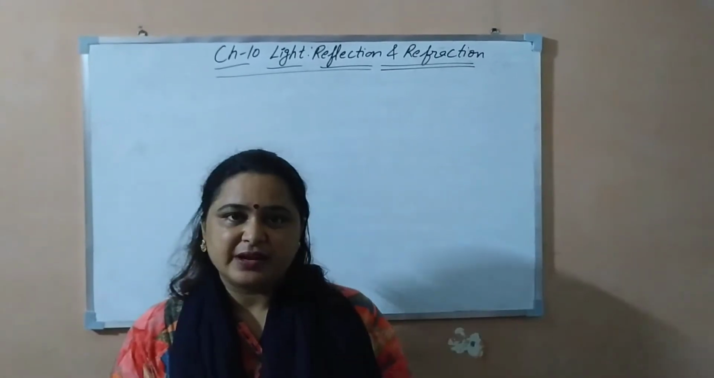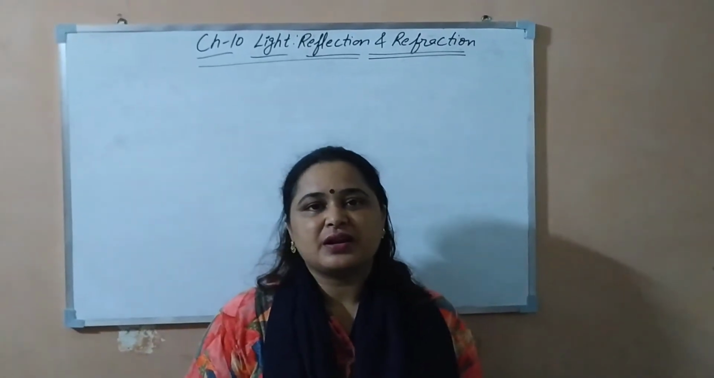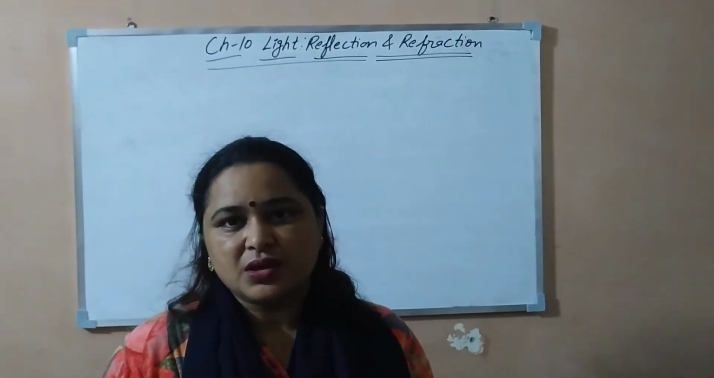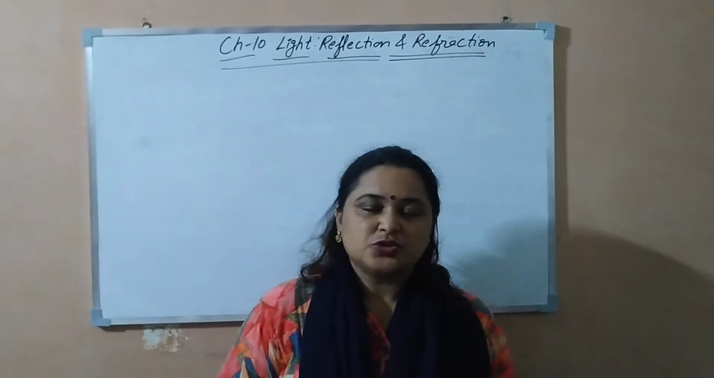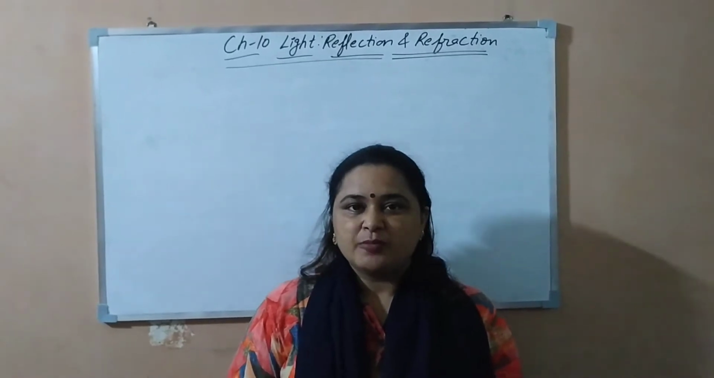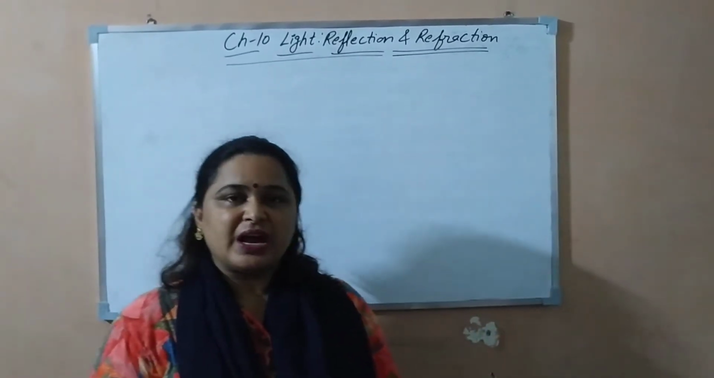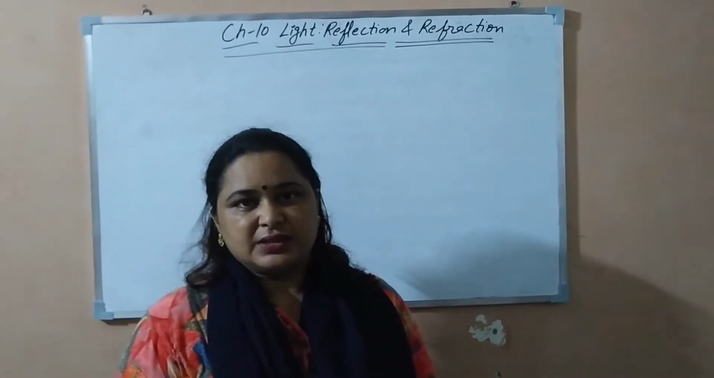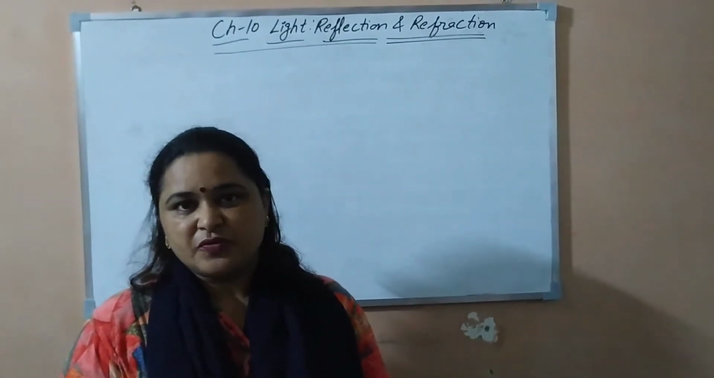We are doing chapter 10, Light, and you know that in the earlier class we completed the laws of reflection. Today we will do the characteristics of the image formed by the plane mirror. Before understanding the characteristics, we have to understand two things: object and image, and the types of images.